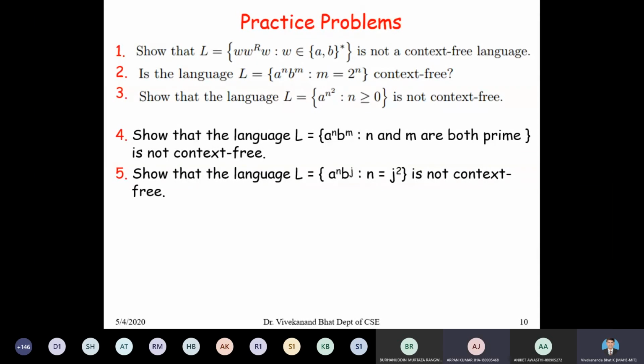Okay. So Thursday again we will meet and we will study one more concept in context-free languages. We will study various properties of context-free languages, solve some problems, and I will give some practice problems. Is it right? Okay sir, Thursday we will meet again at 9:30 a.m.